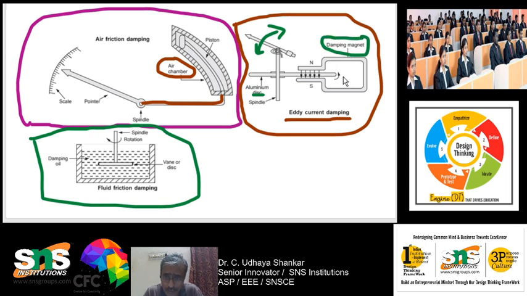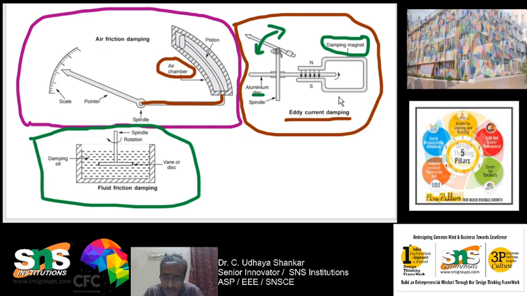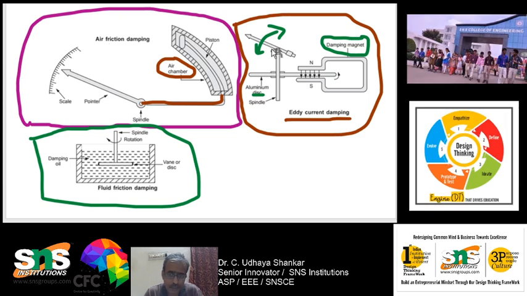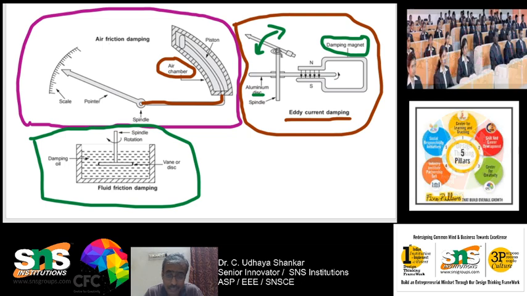So, since this aluminum disc is placed in between the magnet, whenever this aluminum disc rotates, an eddy current will be produced, and that eddy current will always oppose the cause producing this particular oscillation, which is nothing but your pointer oscillations, and because of which it will get easily damped. Is it clear? So, this is the best type of damping, because the oscillations are damped in a very quick way, as well the life is better.